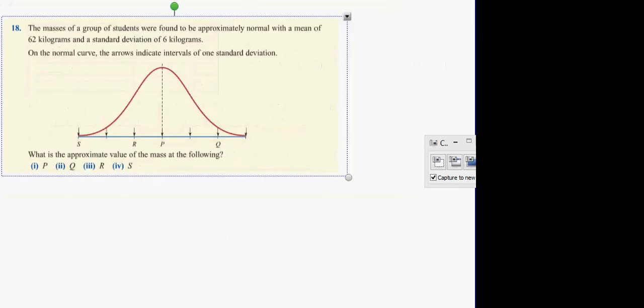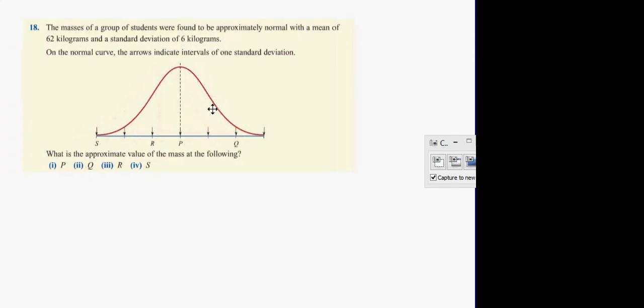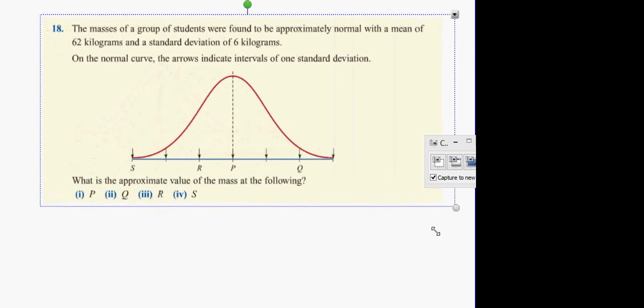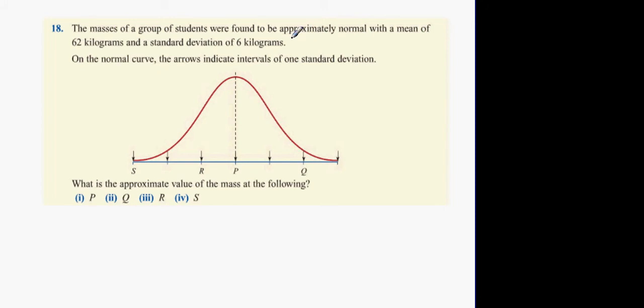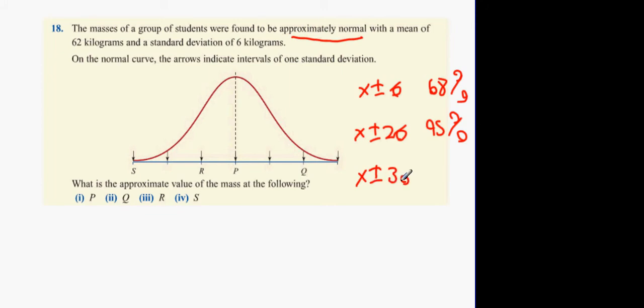Now, next one. The masses of a group of students were found to be approximately normal. See this word normal, please, when you're in a test. When you see normal, this means that the deviation rule stands. So x plus or minus the standard deviation gets 68% of everybody. X plus or minus 2 standard deviations gets 95% of everybody. And x plus or minus 3 standard deviations gets 99.7% of everybody. That's what you need to know off by heart. It's not anywhere in your tables. So the minute you see normal, mean and standard deviation, that should come to your mind.